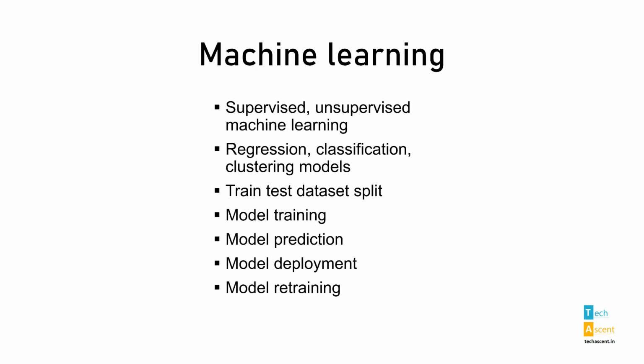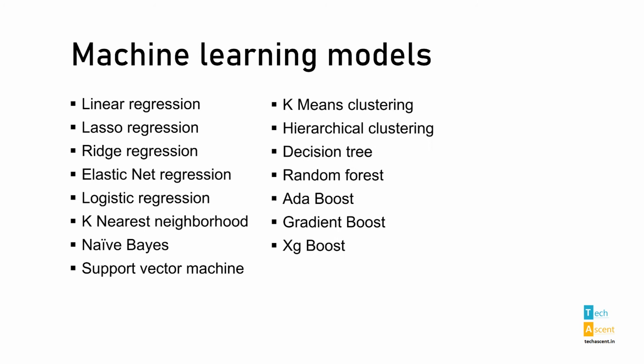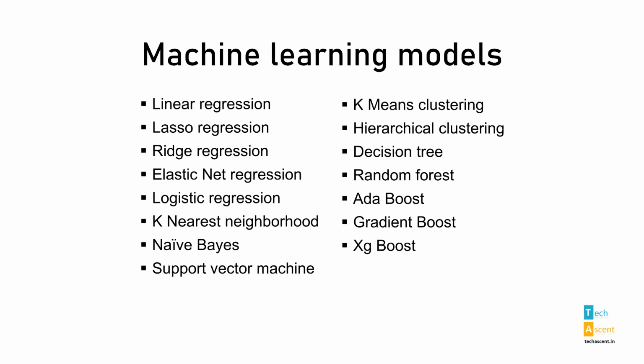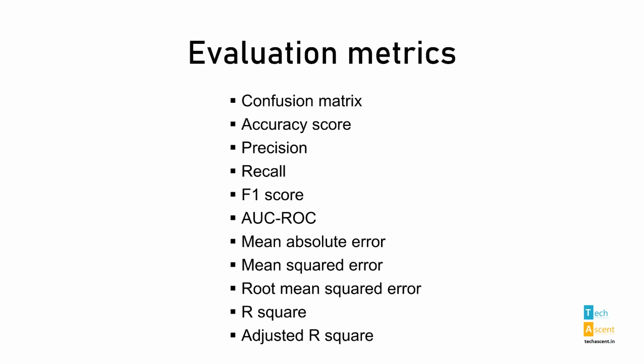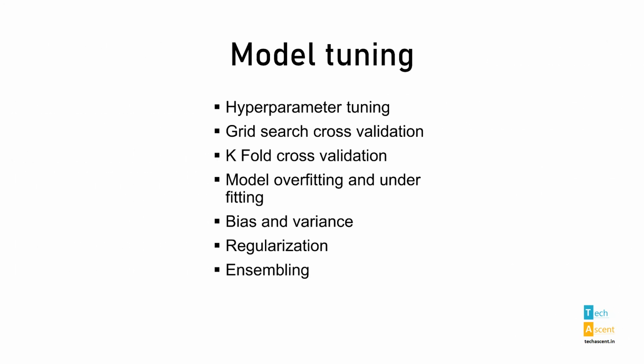These models learn the hidden complex patterns in the data, and without being explicitly programmed, they can make predictions using their previous learning experience. To cover machine learning in depth, we have incorporated important machine learning models that are used for different types of problems like regression, classification, and clustering. Evaluation metrics to measure the accuracy of predictions made by machine learning models. And finally, some approaches to improve the performance of machine learning models.